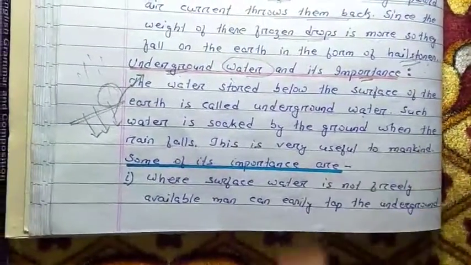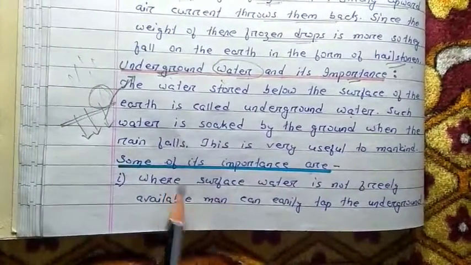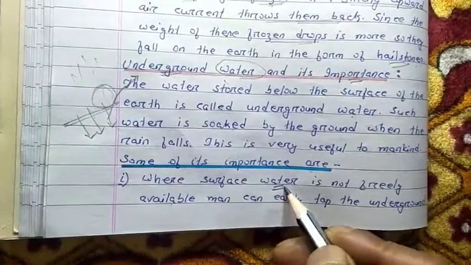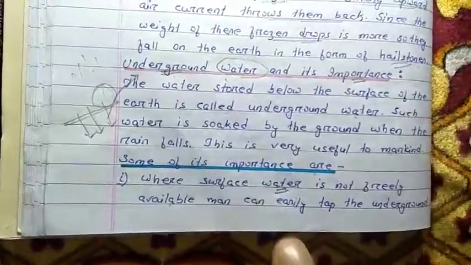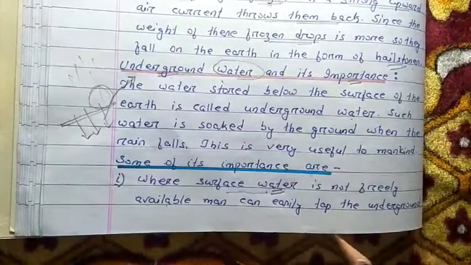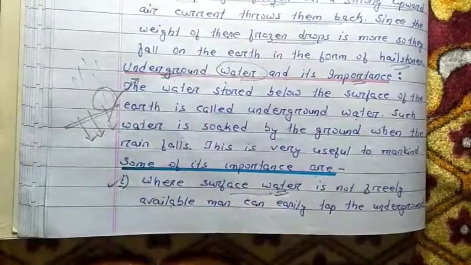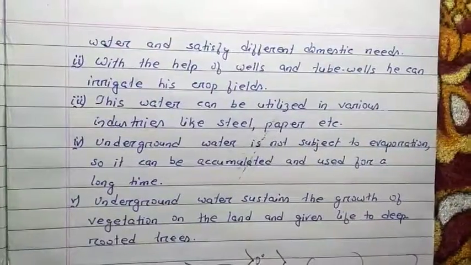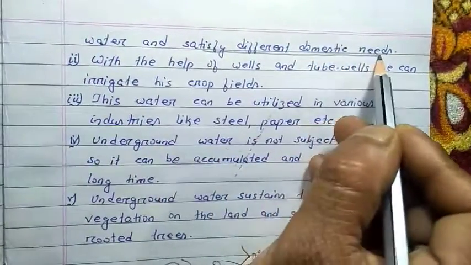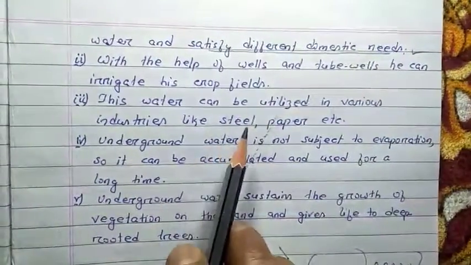See, I have tried to show you a few points here. Some of its importance are: first one, where surface water is not freely available. Water, which is a very essential thing for our life, is not equally available in all the places. In some places where the surface water is not available, we can dig the soil and take the underground water, and it can be used for different domestic uses. So this underground water can be tapped and we can satisfy our different domestic needs like cooking, washing, bathing. These all can be done with the help of the underground water.